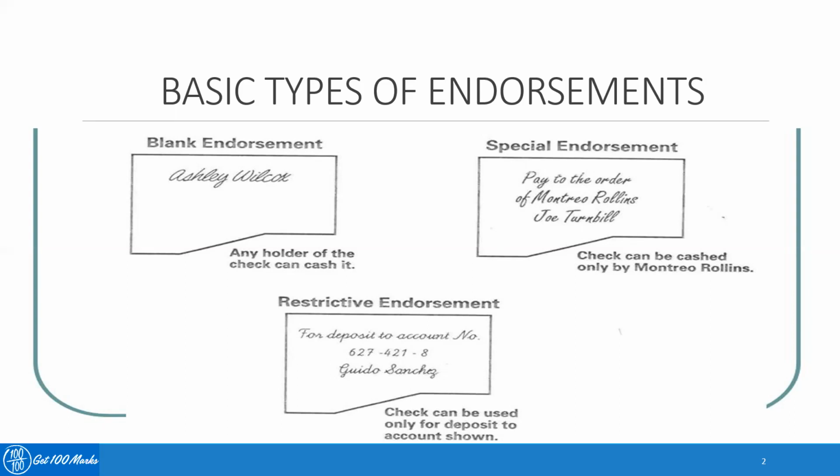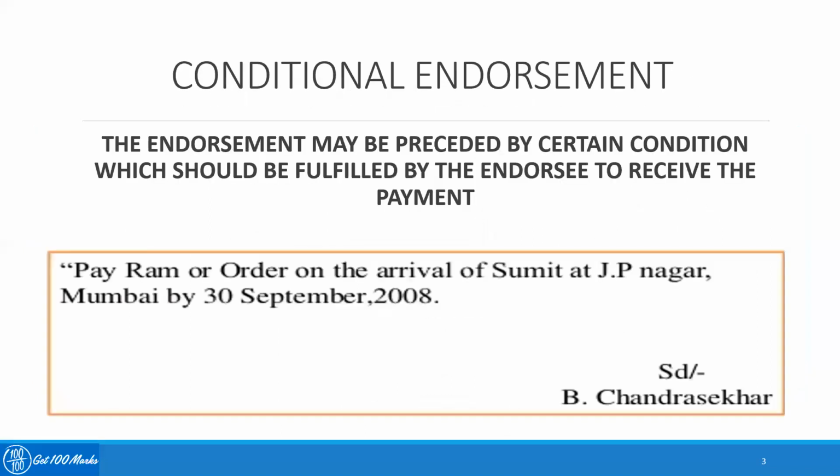The third one is known as restrictive endorsement. Restrictive endorsement is a variant of special endorsement where you add a little more restrictions to a special endorsement. For example, suppose I am giving the option pay to the order of so and so person, but only to his so and so account number. So along with the person, I'm also mentioning the account number to which the payment should be going. That is a typical example of a restrictive endorsement. These are the basic types of endorsement.